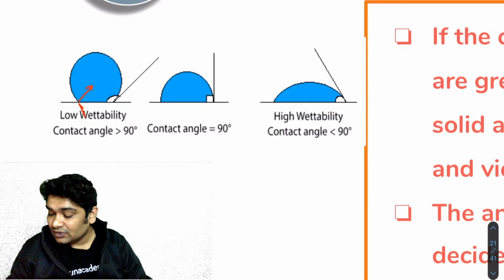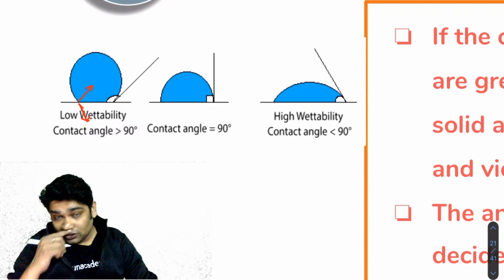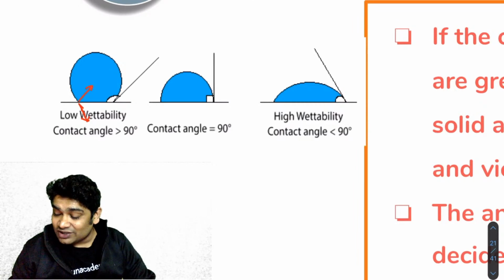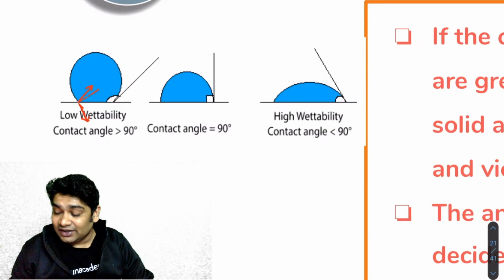Whatever be the resultant, you realize if this force is stronger, then the net resultant would lie somewhere here. So the resultant force on these molecules would be a vector sum of these two.